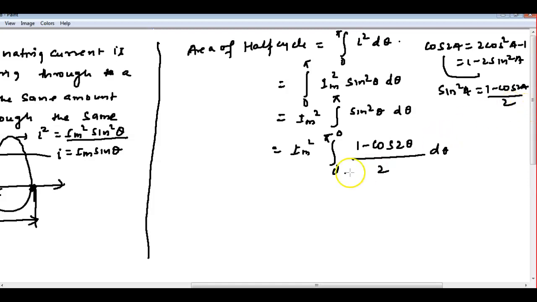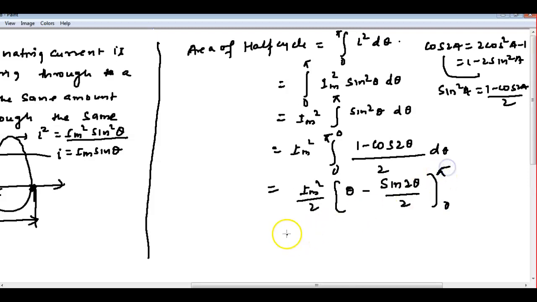This 2 is outside because it is constant, and if we integrate, one integration is theta, minus the integration of cos 2 theta, which is sin 2 theta by 2, and we substitute 0 to pi. So we get Im square by 2, and if you substitute pi here, this will be pi minus sin 2 pi, which is 0, upper minus lower; if you put 0, this is 0, and sin 0 is also 0.